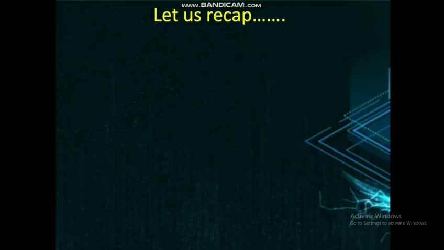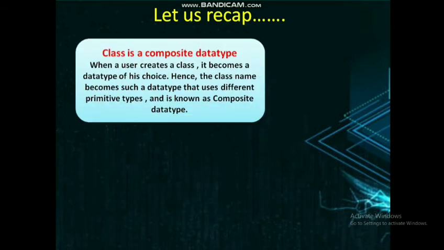Let us recap a few terms we discussed in the first chapter. First, class is a composite data type. When a user creates a class, it becomes a data type of his choice. Hence, the class name becomes a data type that uses different primitive types and is known as a composite data type. So I hope it is clear that when the class uses primitive data types in it, it becomes a data type as such, and that is why class is known as a composite data type.